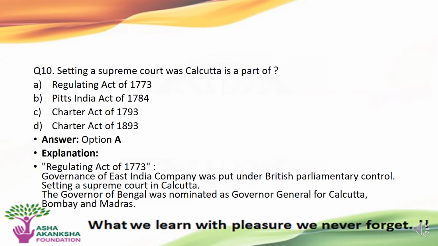The next question is, setting up a Supreme Court in Calcutta was a part of which act? Options are A. Regulating Act of 1773, B. Pitt's India Act of 1784, C. Charter Act of 1793, or D. The Charter Act of 1893. The correct answer to this question is option A, that is Regulating Act of 1773.